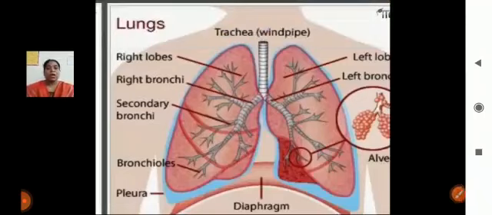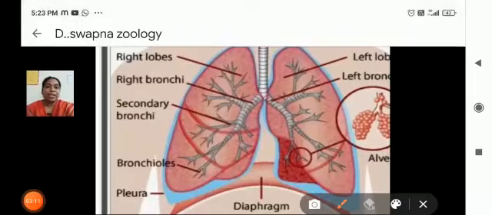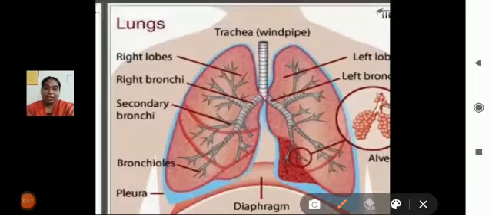And the pathway of lungs. The lungs are connected with the trachea, and the trachea is divided and connected with the bronchi. First the trachea is connected with the bronchi, and those bronchi we can call primary bronchi.